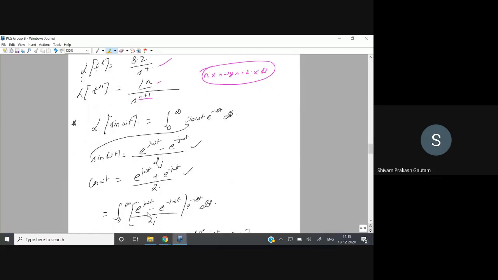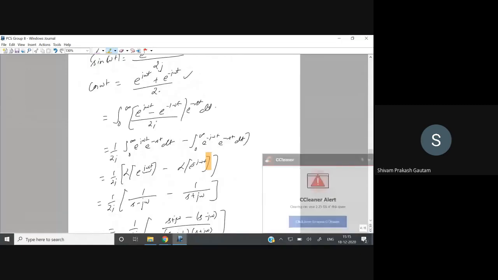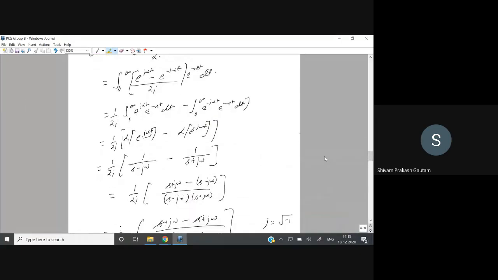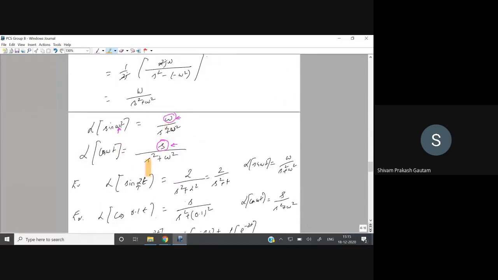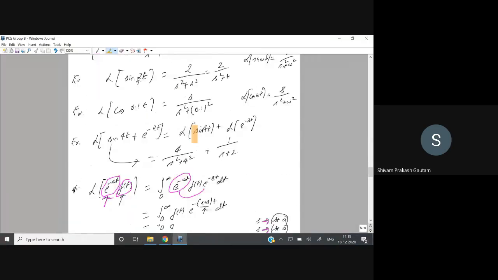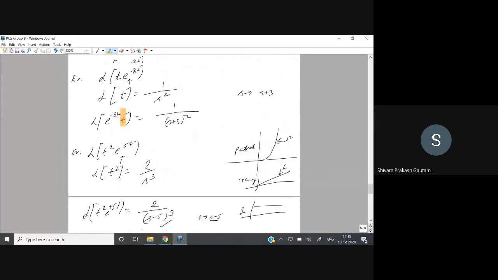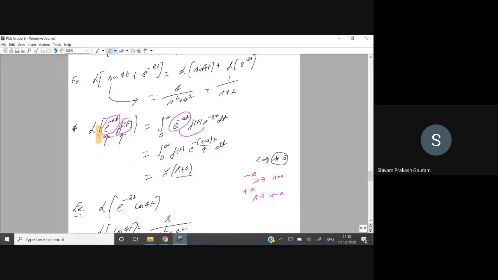Then we saw the Laplace transform of sinusoidal functions. These are all things we have covered, and I think it is clearer to you guys. This is the Laplace transform of sin omega t. This is the Laplace transform of cos omega t. We have seen some examples regarding it, and one more thing we have seen, that is the shifting property.